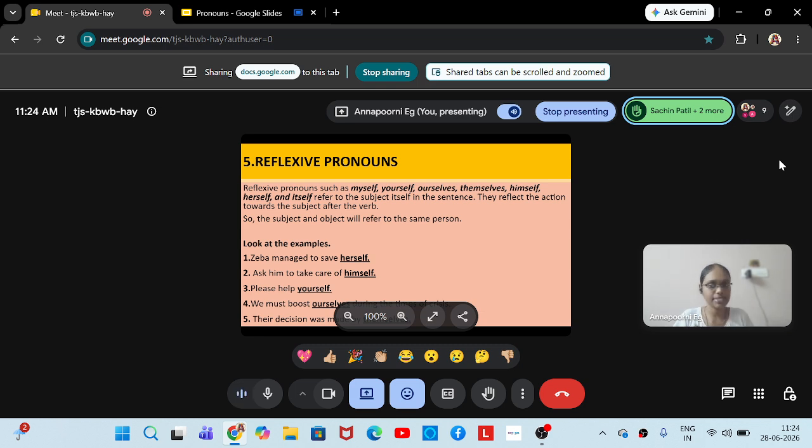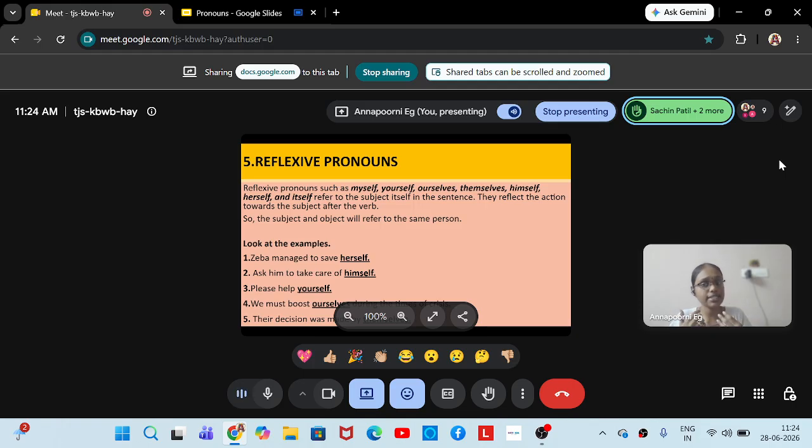In imperative sentences, we don't write the subject, but the subject is you. அது எழுத மாட்டோம், ஆனா you தான் அந்த subject. So you please help yourself. We don't have to write like that. Simply please help yourself அப்படின்னு சொன்னாலே it is understood. So you and yourself are connected. We must boost ourselves. So we is the subject, ourselves is the reflexive pronoun.